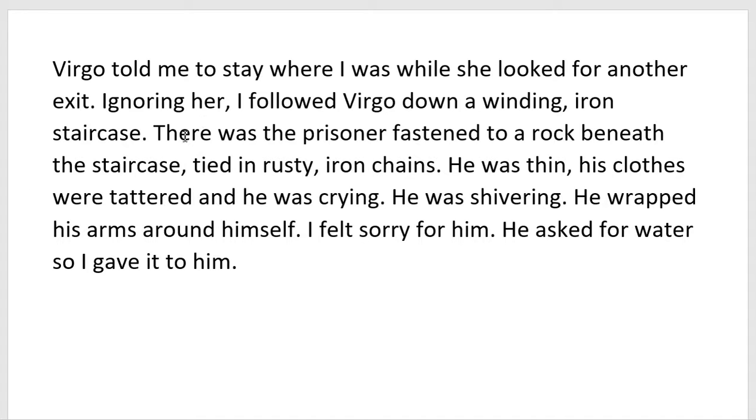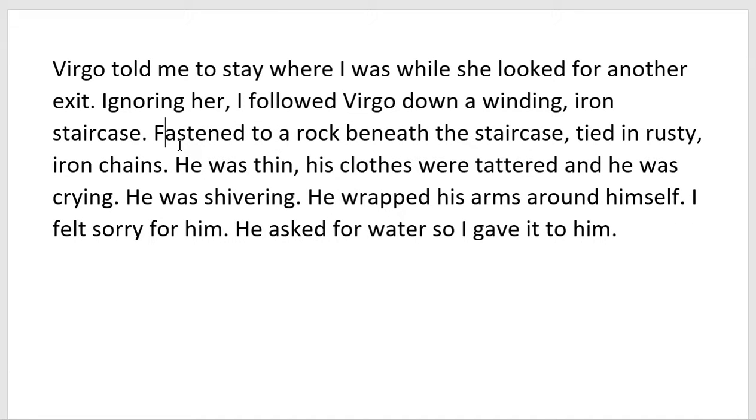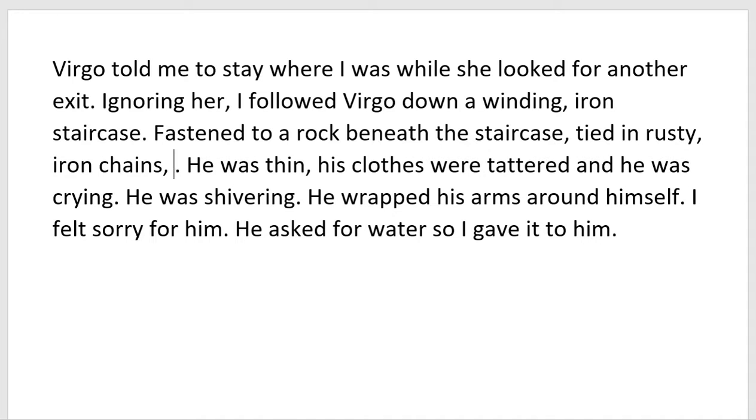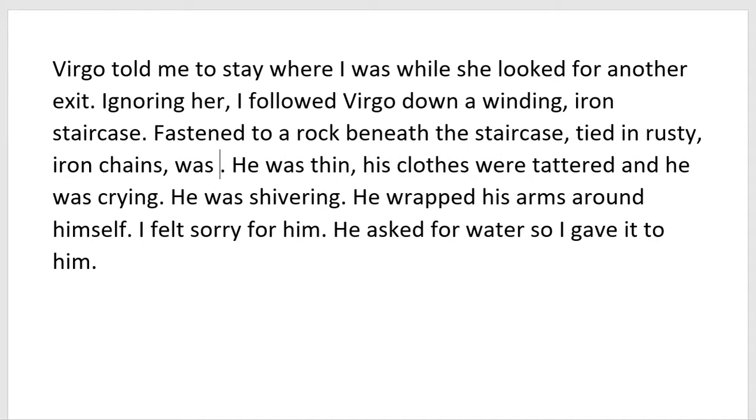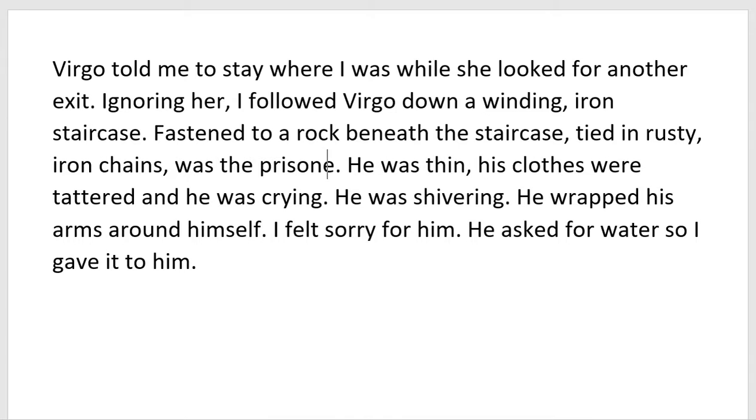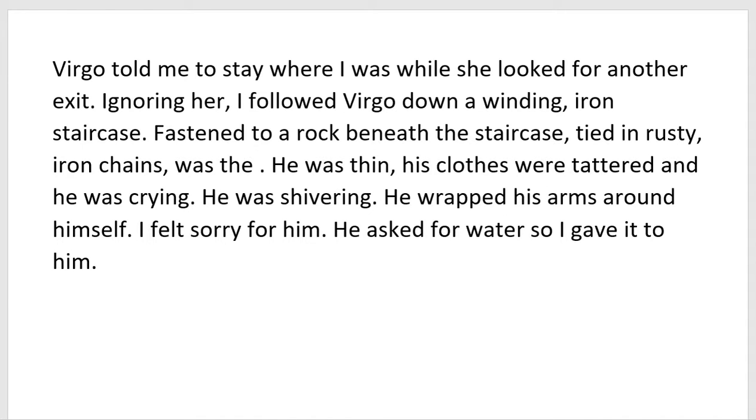Or perhaps, rather than there was, we can start with fastened to a rock beneath the staircase, tied in rusty iron chains, was the prisoner. Or rather than the prisoner, let's describe Eliot's first impressions of the prisoner. He was the most pitiful man I have ever seen.